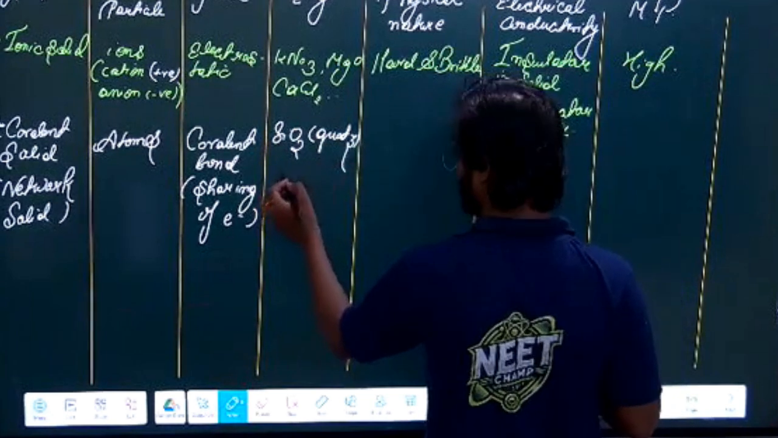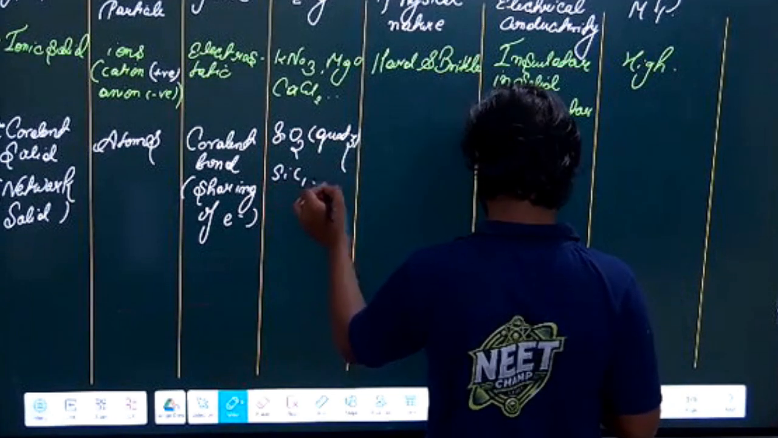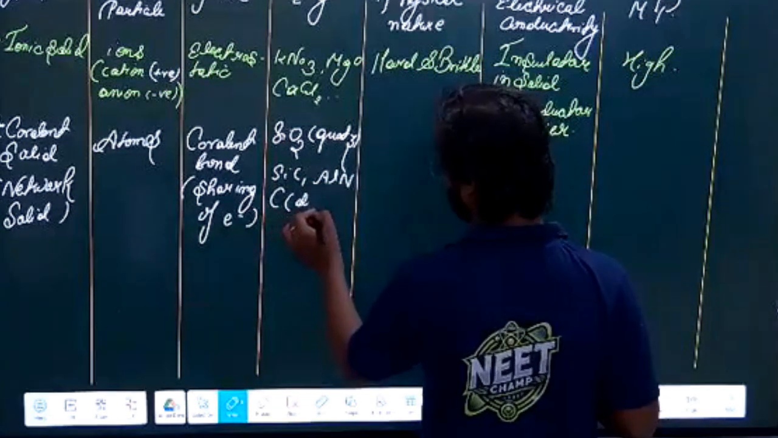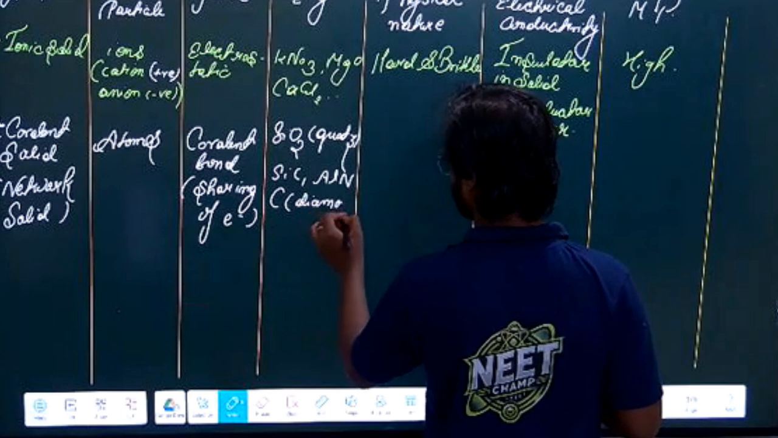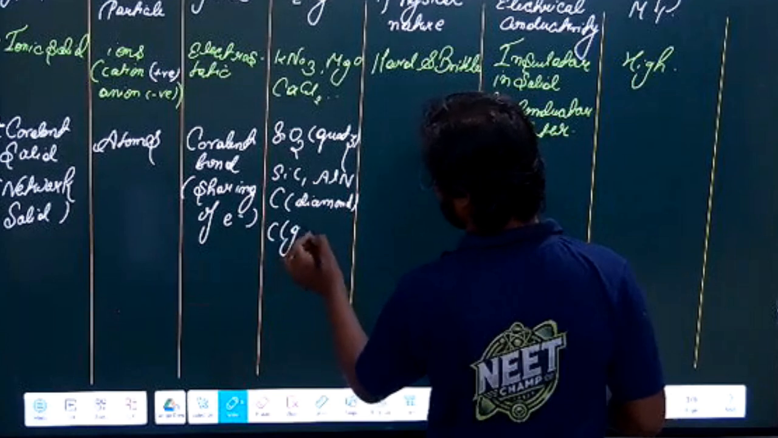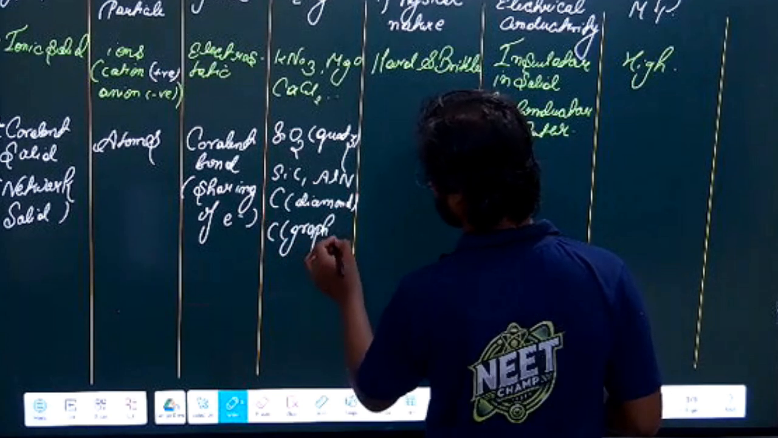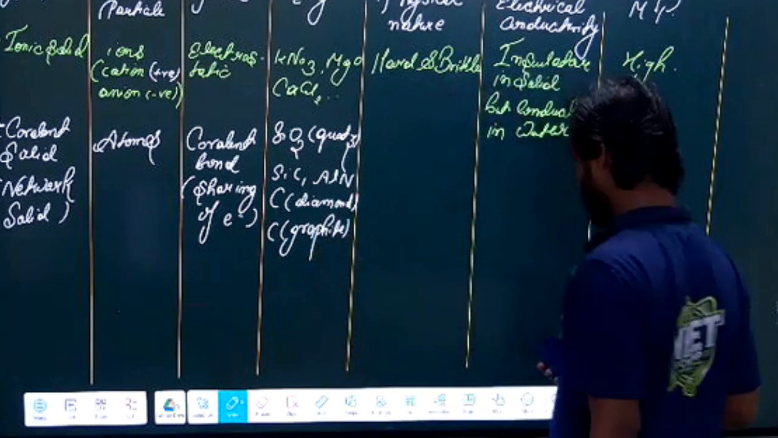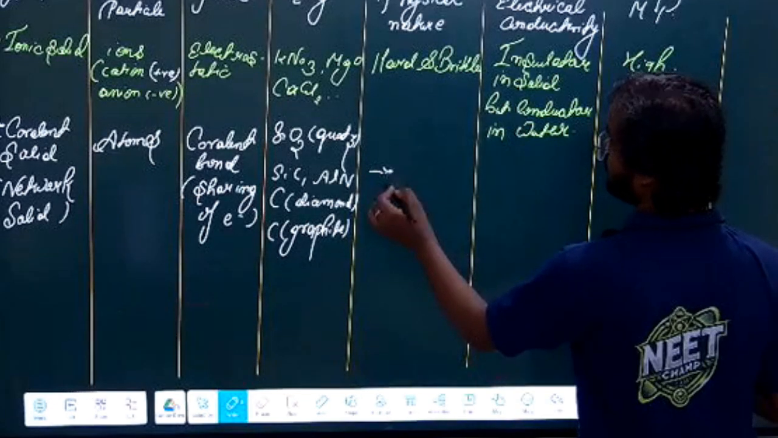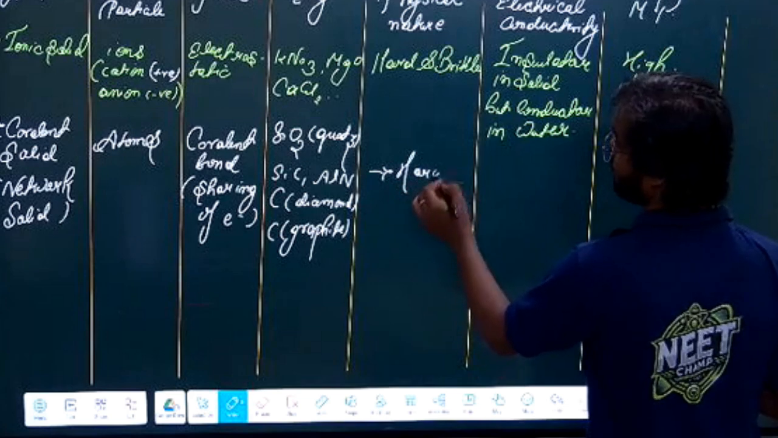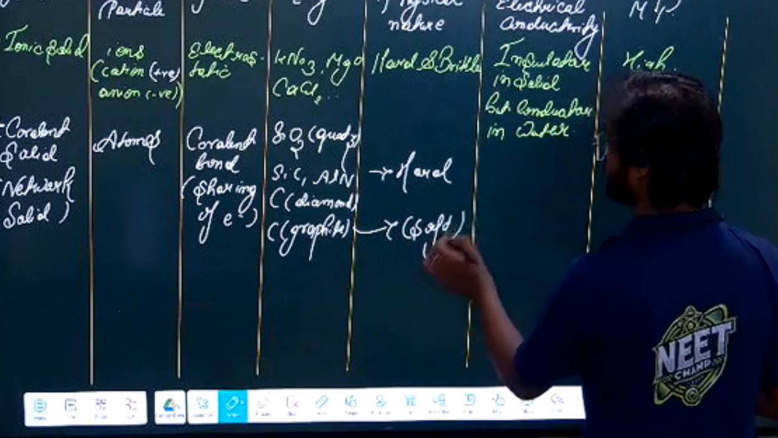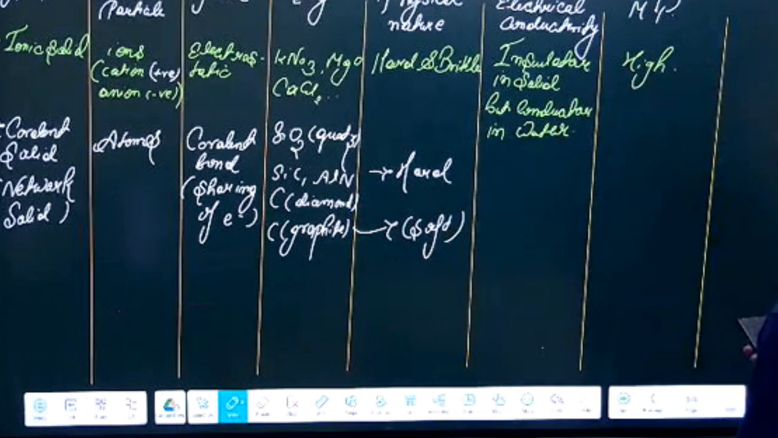Okay, then we will have SiC. Then we have AlN, aluminum nitride. Then we have C, that is diamond. Okay, then we will have C, that is graphite. These all are called covalent solids. They are basically hard. They are hard except one. This is soft. This is an exception. All are hard except this.